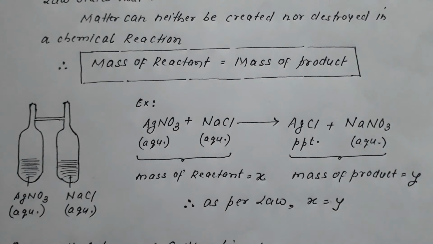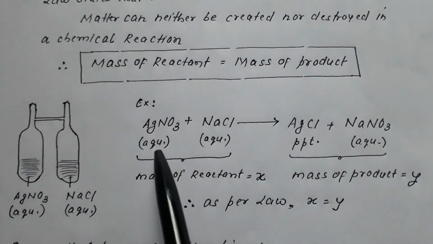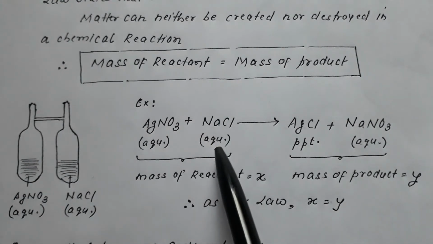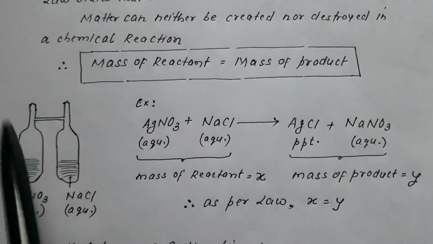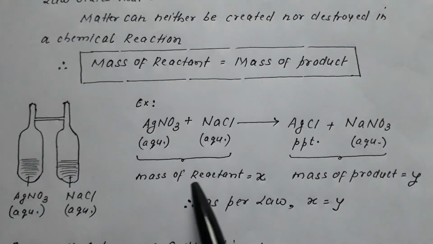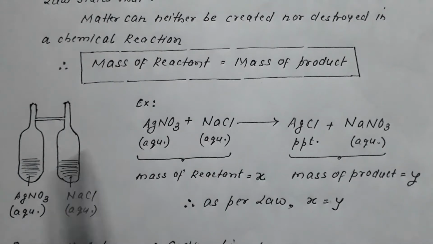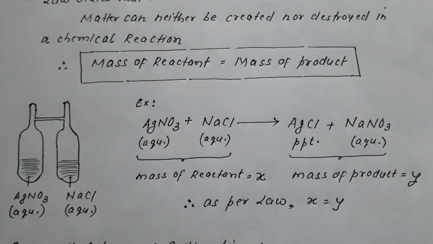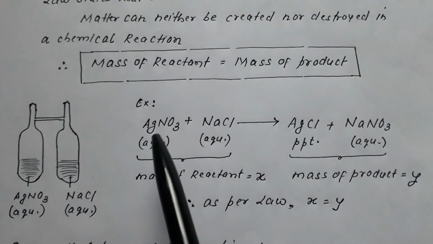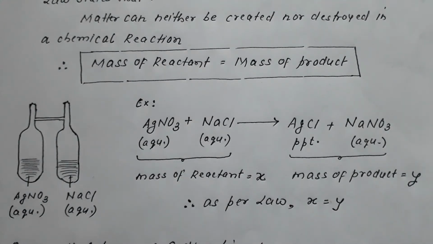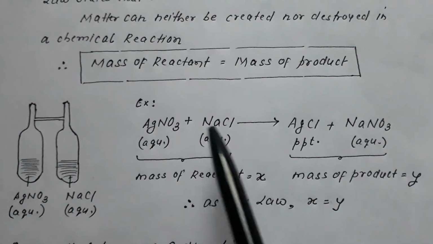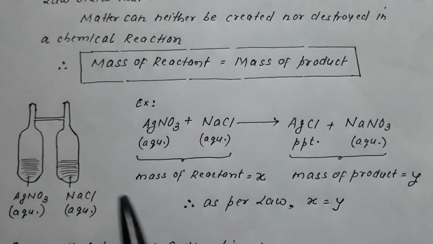Now suppose the weight of aqueous AgNO3 plus aqueous NaCl plus this container, the mass of the reactant, is X gram. AgNO3 is one reactant and NaCl is another.